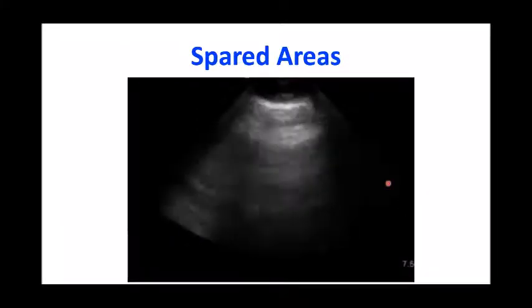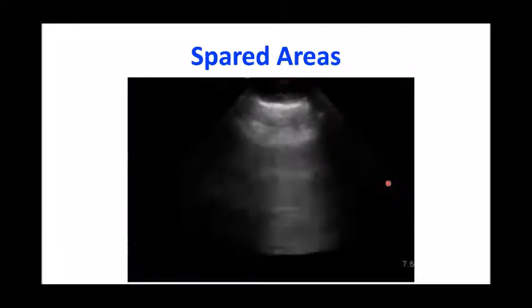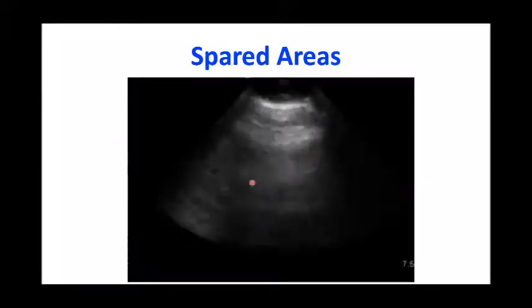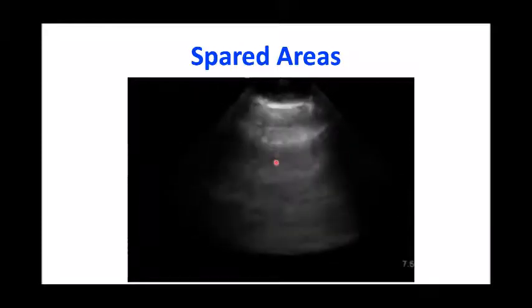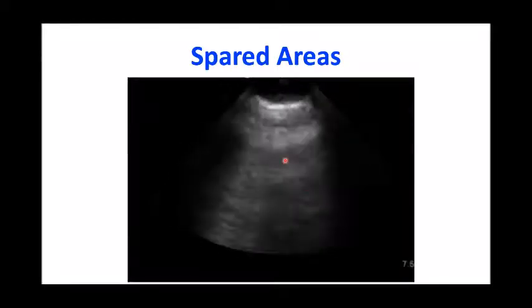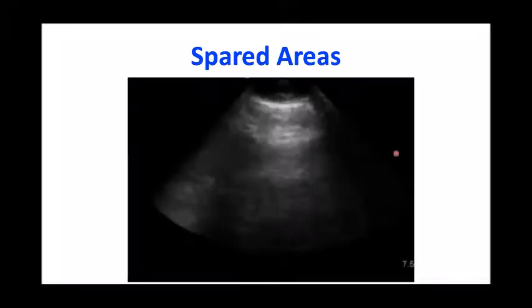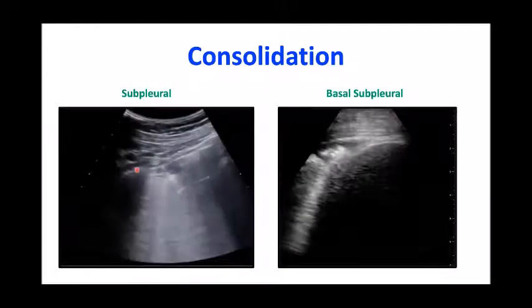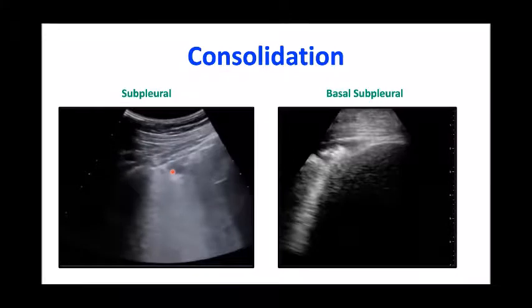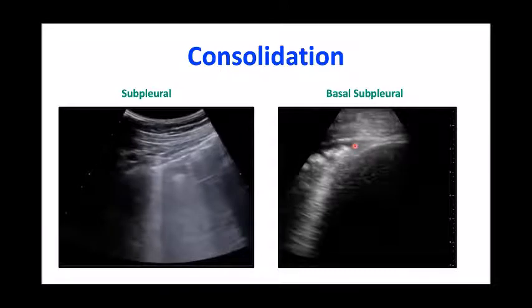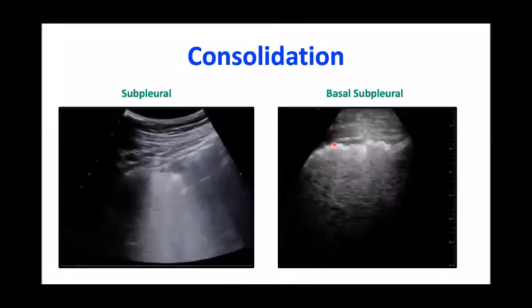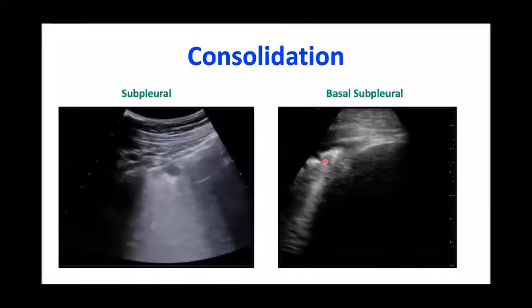Spared areas are also characteristic of lung ultrasound in COVID, where you can see patchy lesions. Like here, you can see these are the B lines, but in between you can see the A lines. So this is typical of COVID or any viral pneumonia, and mainly found in the initial stages. Small subpleural consolidations and B lines can be seen, which is again the peripheral distribution characteristic of COVID. The basal scanning also you can do. This is the diaphragm, and you can see there is a little bit of pleura, and you can see the basal subpleural.